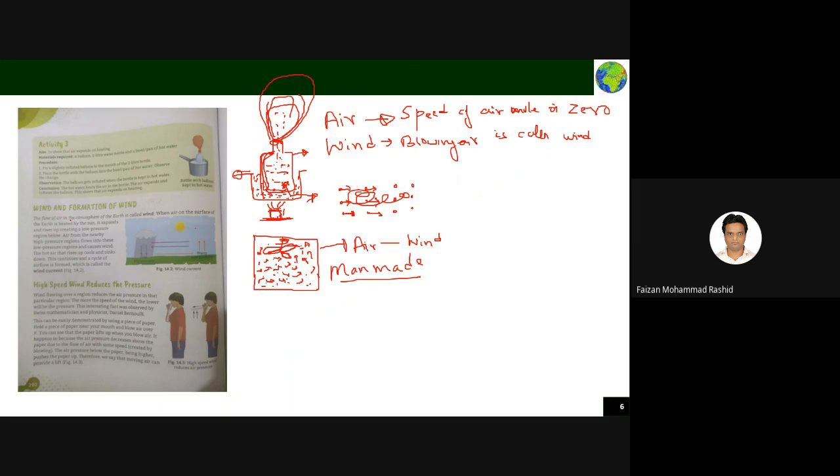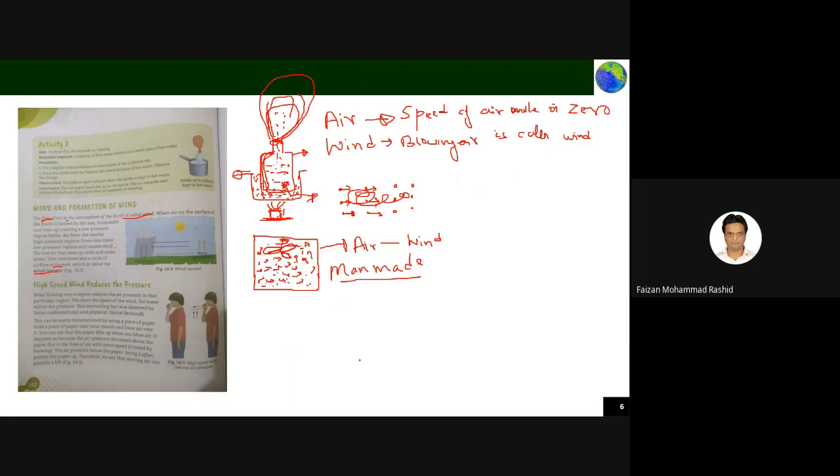The flow of air in the atmosphere of the earth is called wind. I told you flowing or blowing air is called wind. When air on the surface of the earth is heated up by the sun, it expands and rises up to create a low pressure region. The air from the nearby region flows into this low pressure region and causes the wind. The hot air that rises up cools down and shrinks. This continuation is called the airflow, which is called wind current.